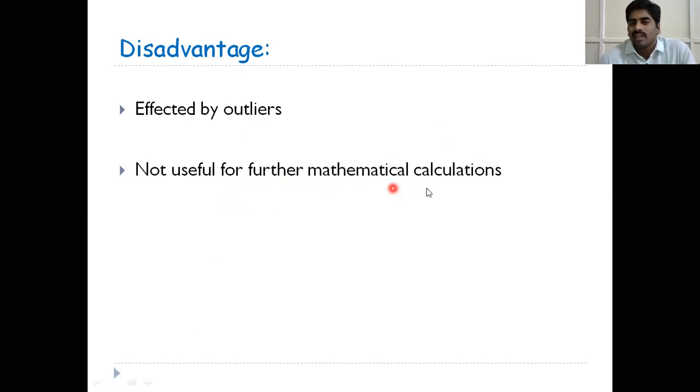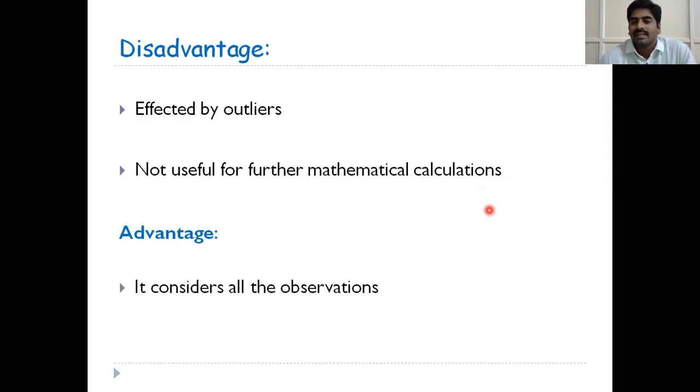Not useful for further mathematical calculations. Because of the problem with the modulus, it is not useful for further mathematical calculations. In future, mean deviation applications are very, very few, and we can use mean and standard deviation for further mathematical applications. Next, advantages: it considers all the observations. This is the advantage.